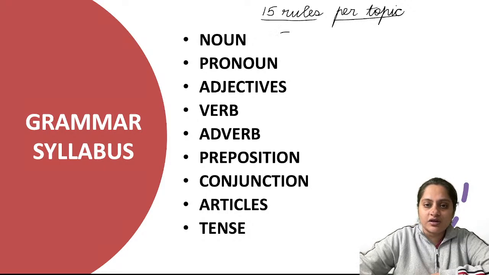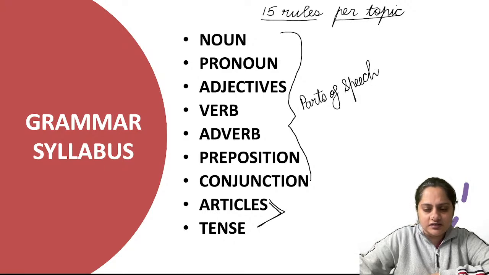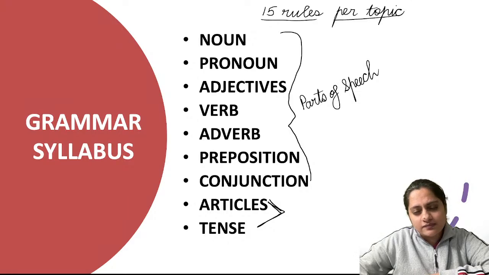See, this part together is called parts of speech. In English we call this parts of speech, and there are two added topics, articles and tense. Now you will feel that the syllabus is so lengthy, there are so many rules in English. It is not so. There are only 15 rules per topic which you have to go through, revise and understand. You don't even have to mug up. You don't have to memorize these topics, you only have to understand them. Once learned, the grammar syllabus never changes across exams. Any competitive exam you write in your life, the same rules will be applicable. So it is very useful to learn grammar.